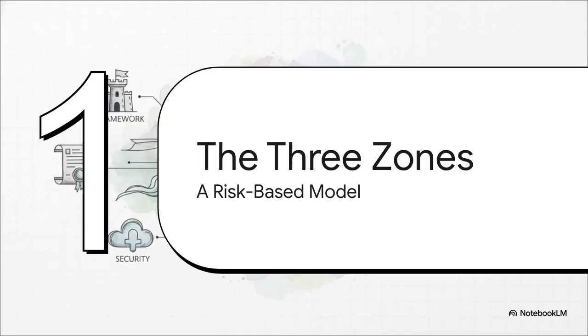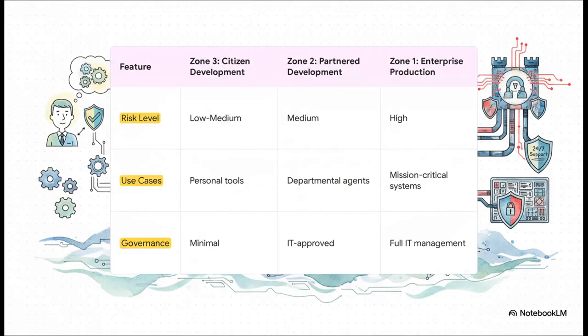Okay, so let's get into it. What does this model actually look like? Well, the whole framework is built around 3 distinct zones, and each one is defined by its risk level and the kind of work that's being done. This table lays it out perfectly. Let's start over on the right with Zone 3, Citizen Development. This is for your low-risk stuff, like personal productivity tools. Think of an employee building a little AI helper just for themselves. You want minimal governance here to let people experiment and innovate.